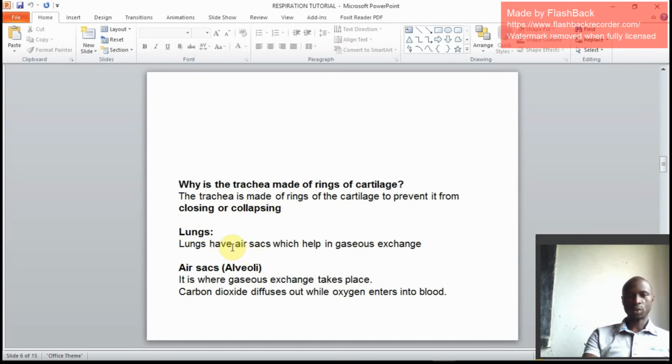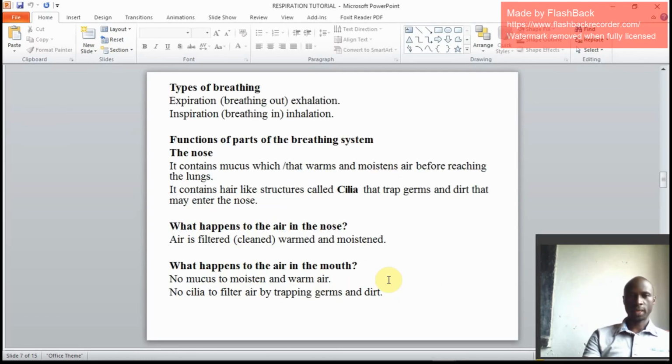We go to the lungs. Lungs have air sacs, and it is in air sacs where gaseous exchange occurs. They may ask, state the role of air sacs. You say, it is where gaseous exchange occurs. Oxygen comes in as carbon dioxide diffuses out. We shall look at that. Air sacs or alveoli, it is where gaseous exchange occurs. Carbon dioxide diffuses out or goes out as oxygen enters the blood.